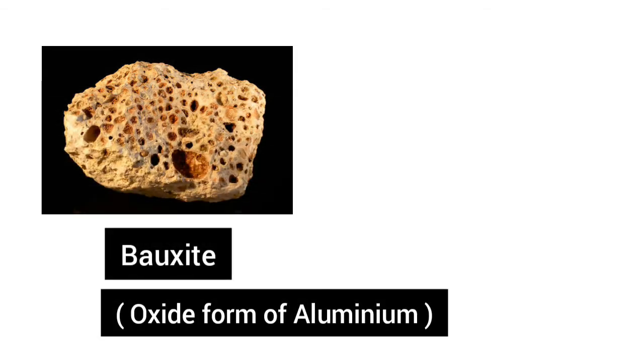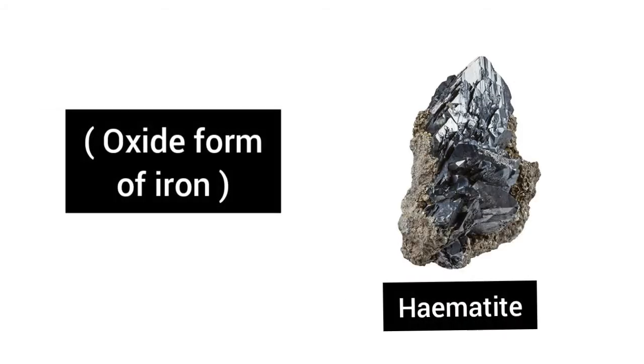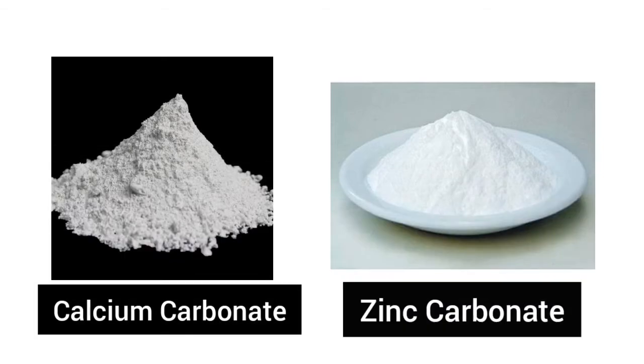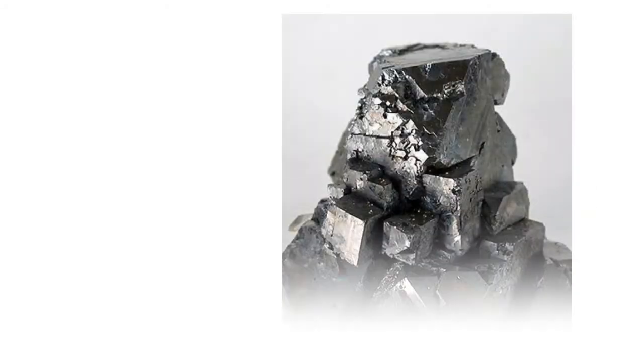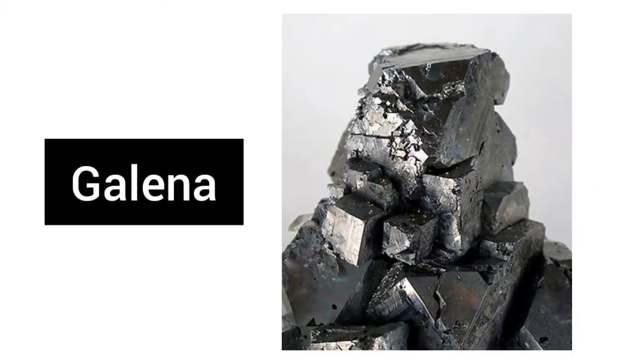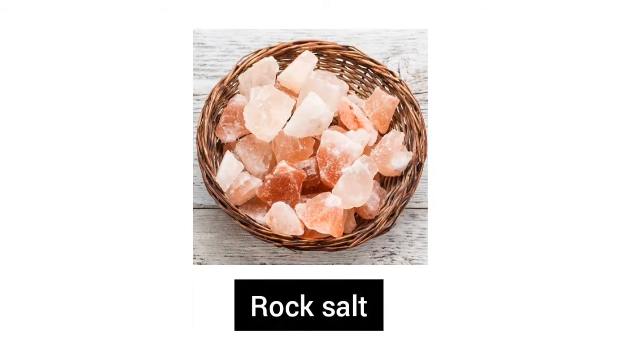The oxide form of aluminium is bauxite. The oxide form of iron is hematite. The carbonate form of calcium is CaCO3. The carbonate form of zinc is calamine, ZnCO3. The sulfide form of lead, Pb, is galena, PbS. The halide form of sodium is rock salt, NaCl.